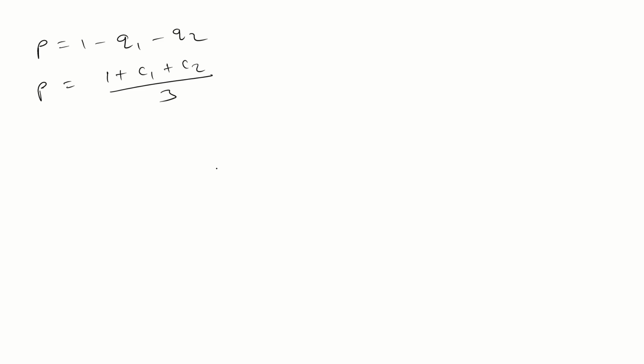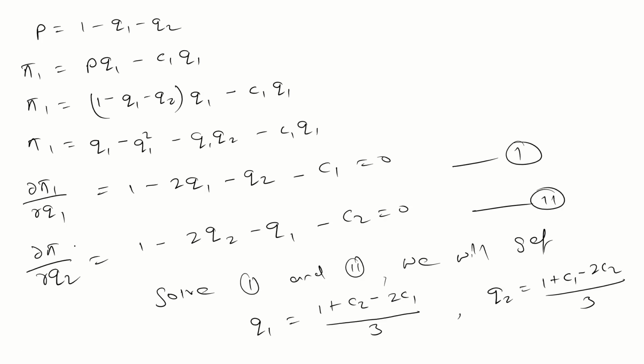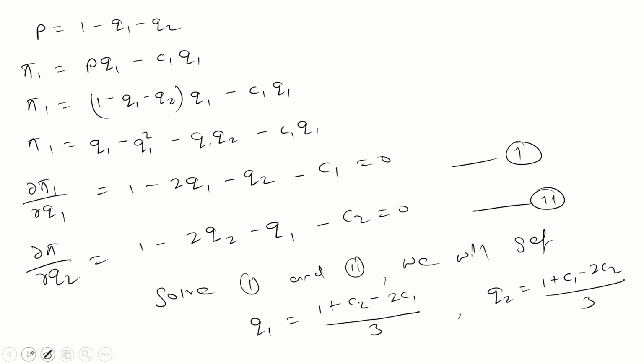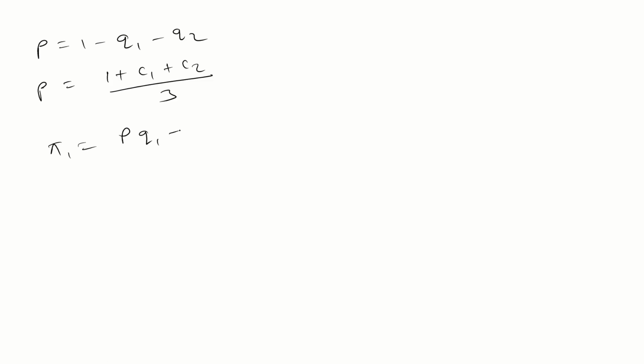Okay, guys. But what is the profit of the firm 1? Profit is PQ1 minus C1Q1. If you take common Q1, it is P minus C1 into Q1.